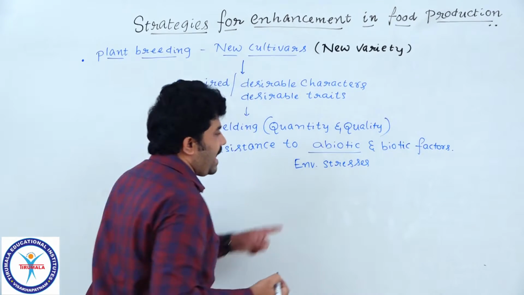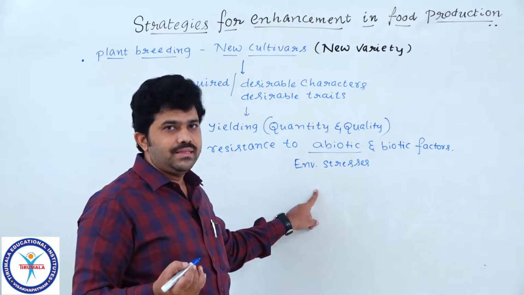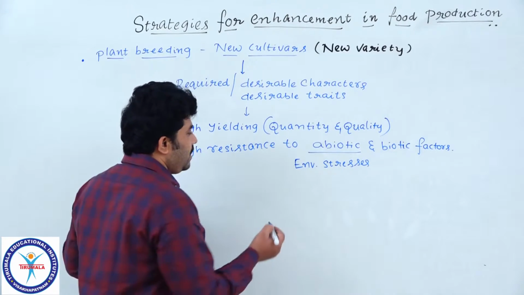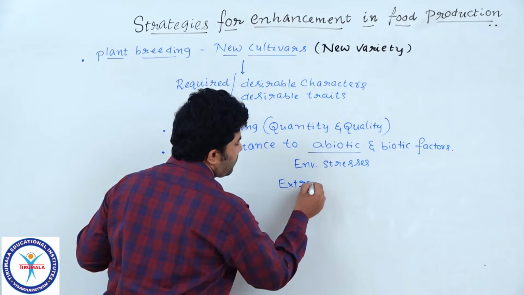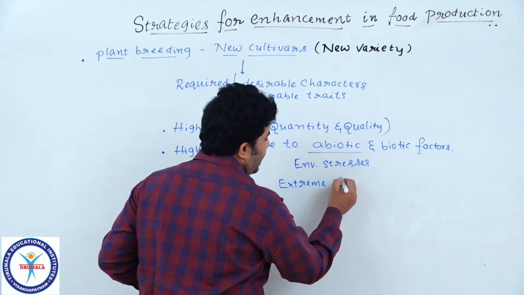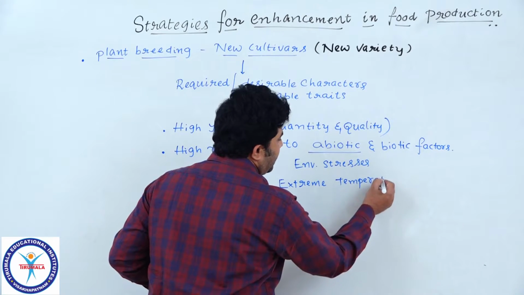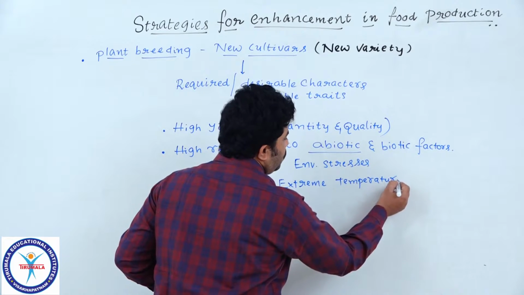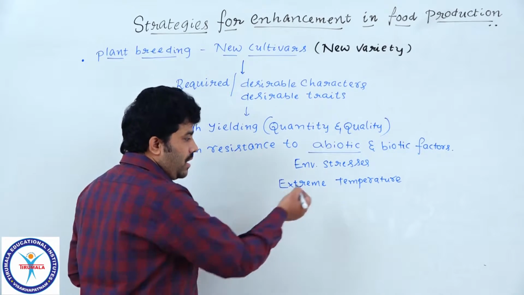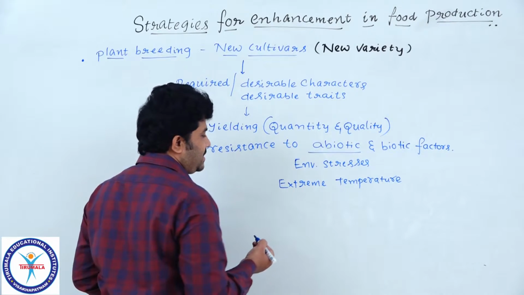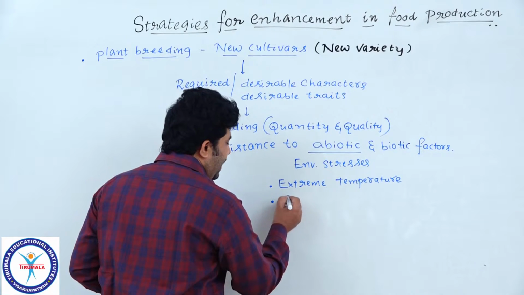What are they? Extreme temperature, salinity, drought conditions. In the environment, if the temperature is too high, how do those plants overcome that environmental stress? Extreme temperature and salinity